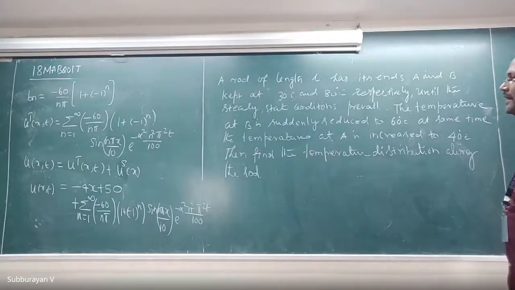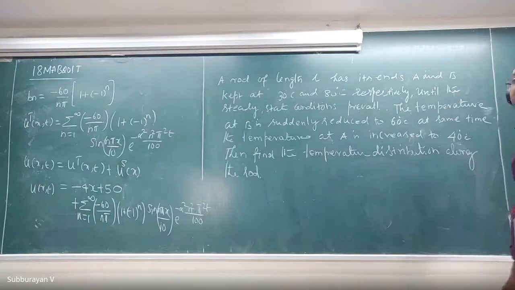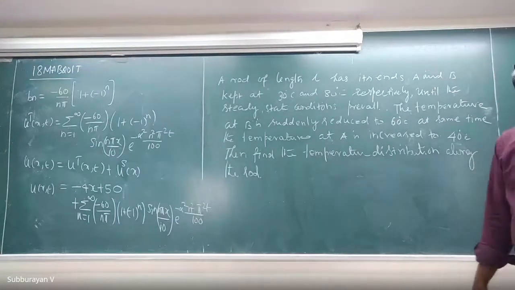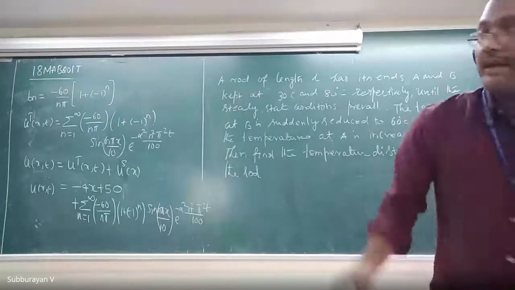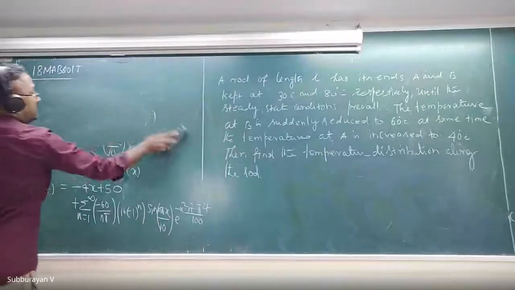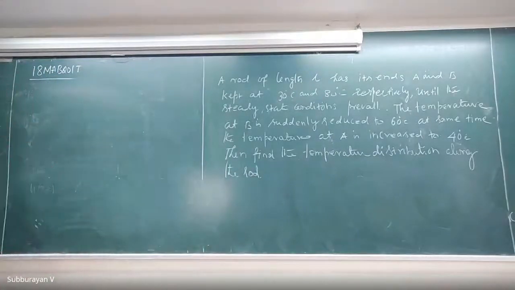At the same time, the temperature at A is increased to 40 degrees Celsius. Then find the temperature distribution along the rod. Okay, please do it. Solution.